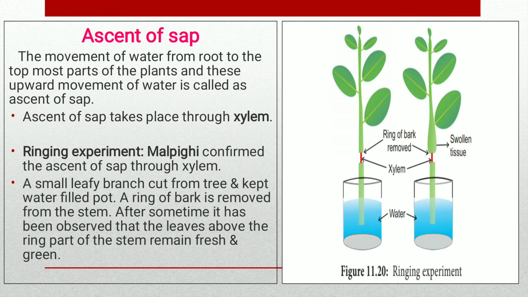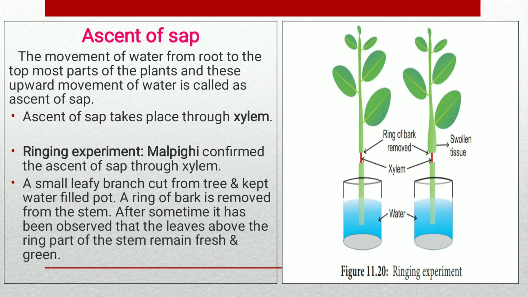In a ringing experiment, take a small leafy branch cut from a tree and keep it in a water filled pot. A ring of bark is removed from the stem. After some time, it is observed that the leaves above the ring part of the stem remain fresh and green.